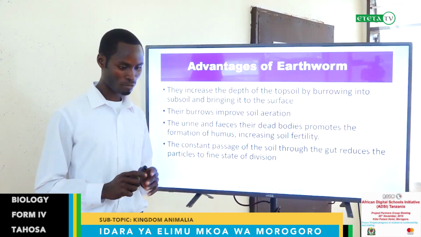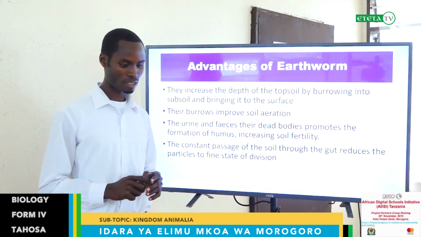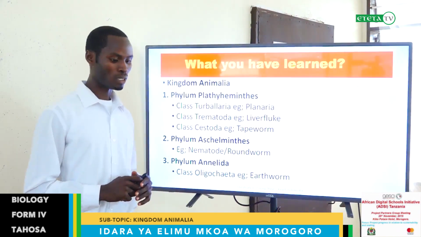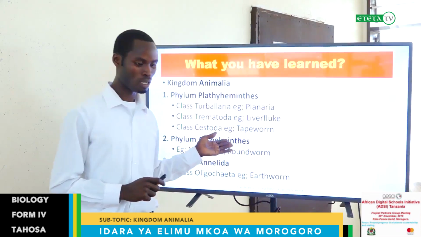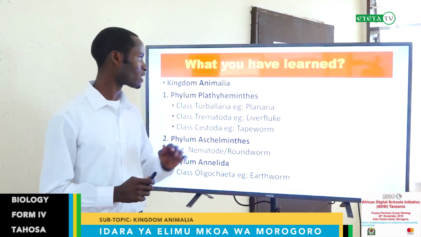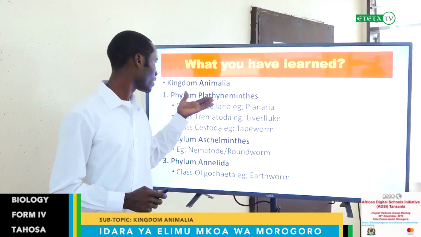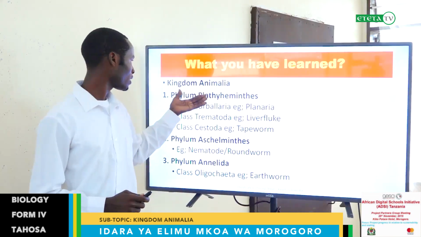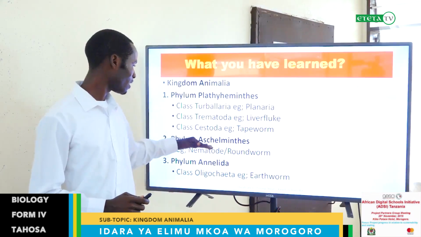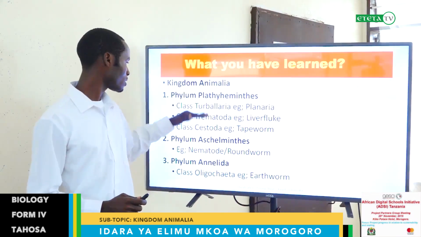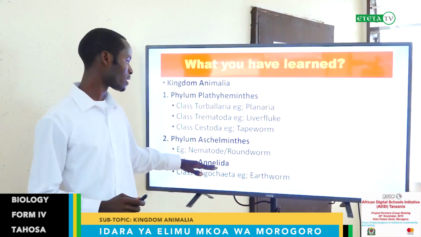This is the third phylum among the three phyla I said. And here, next slide, I want to reflect on what I've learned today. What you have learned. Today we covered the topic Kingdom Animalia, and we have discussed the three phyla: the phylum Platyhelminthes, Aschelminthes, and Annelida.